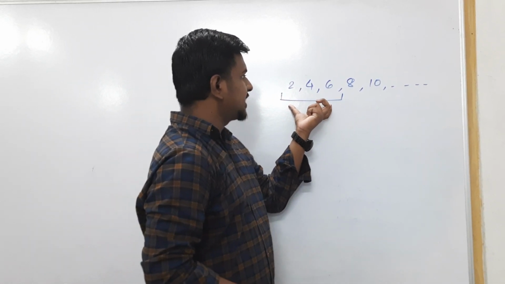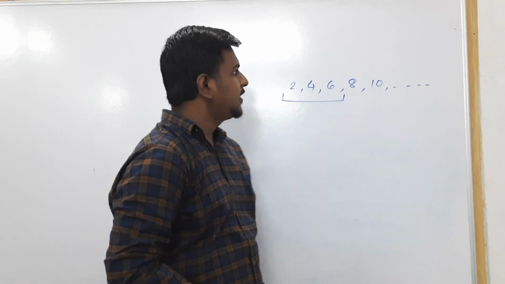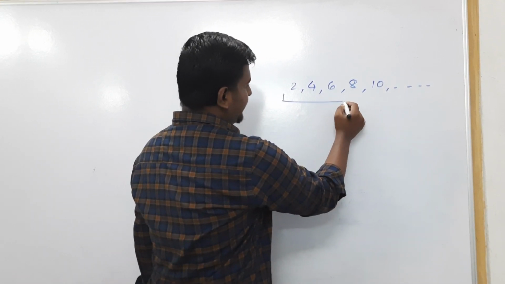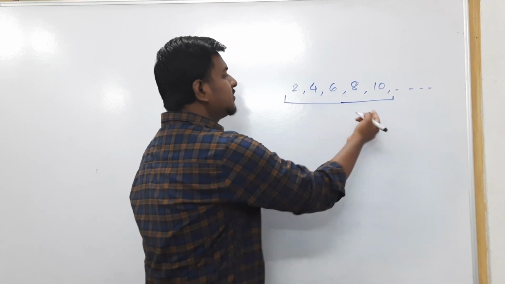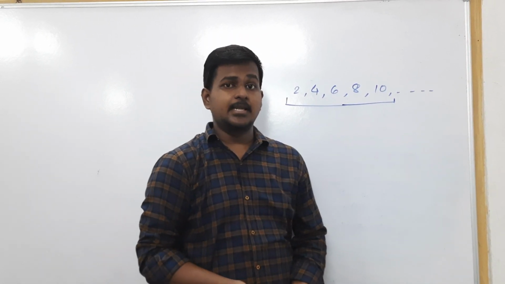So the sum of the first three terms will be 12. If they say find the sum of the first 5 terms, you can also calculate very easily.